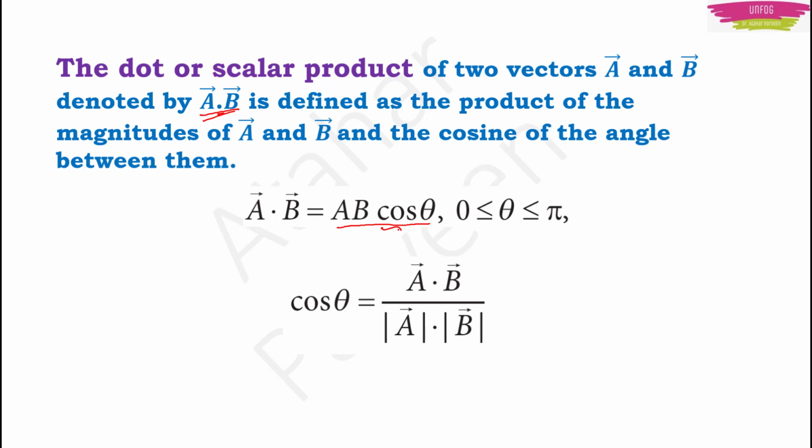And if I put cos theta on the left hand side, I can have the value of cos theta as vector A dot B upon magnitude of vector A into magnitude of vector B. So one thing which we have to keep in our mind is that the dot product or scalar product is connected with cos theta, and theta is the angle between those two vectors.